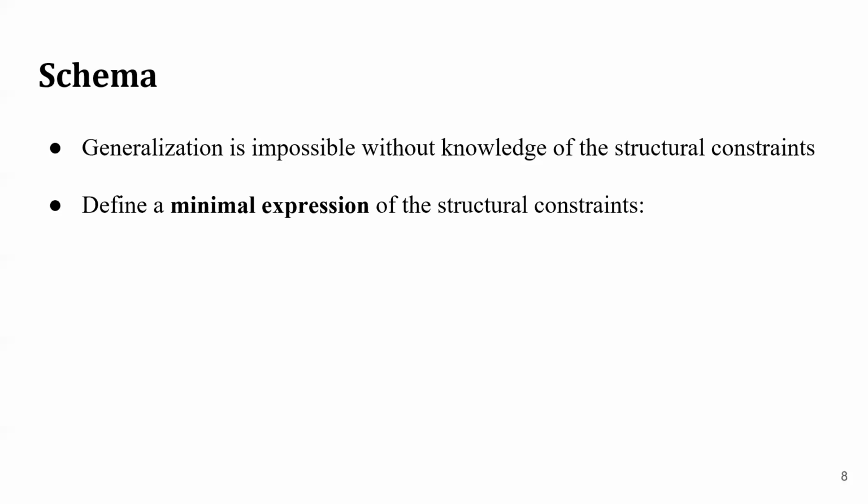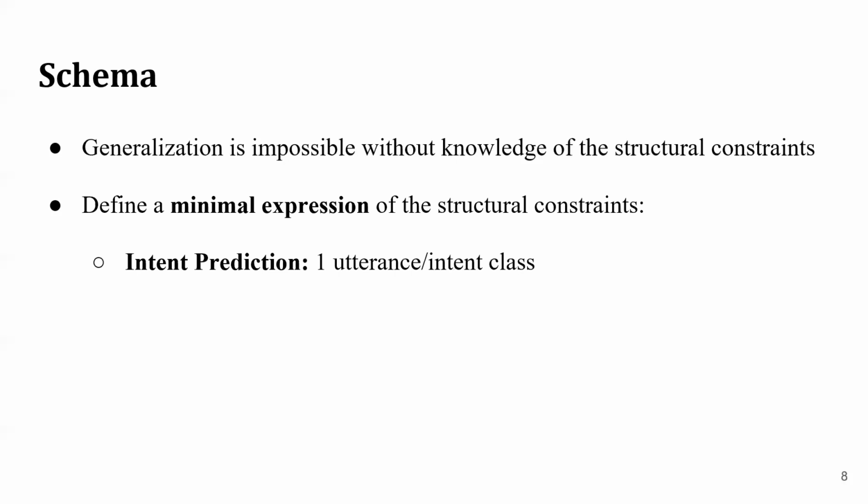This minimal expression, which we refer to as a schema, must convey all of the necessary task-specific structural constraints. And the claim that we're making here is that fundamentally, you cannot expect zero-shot generalization without at least having this minimal expression of the structural constraints. And what we hope to show in this paper is that the minimal expression is sufficient for facilitating generalization.